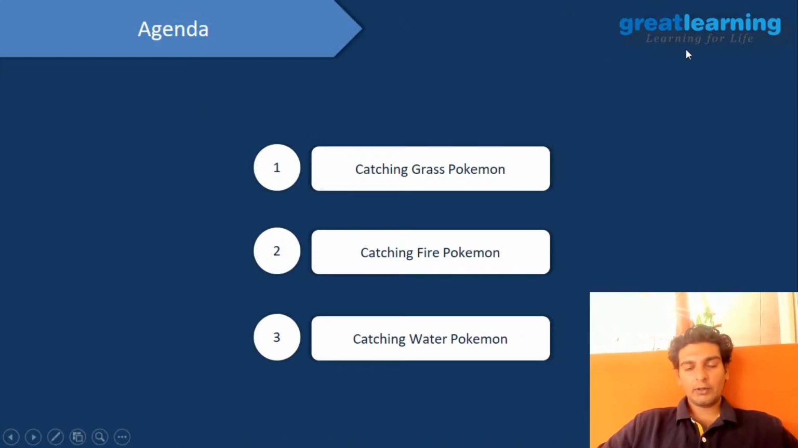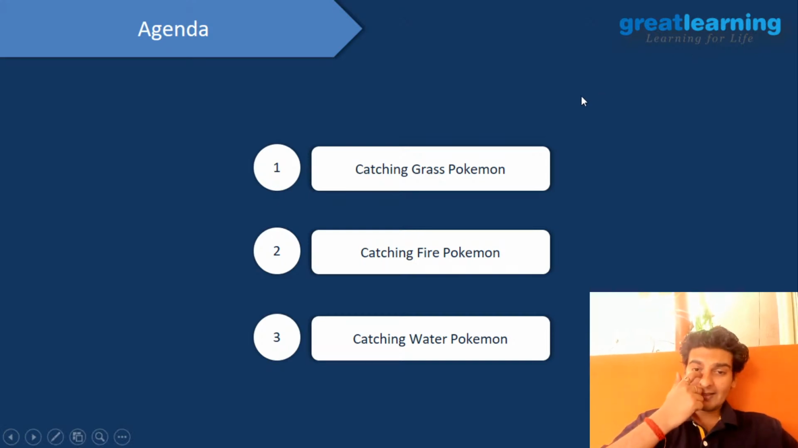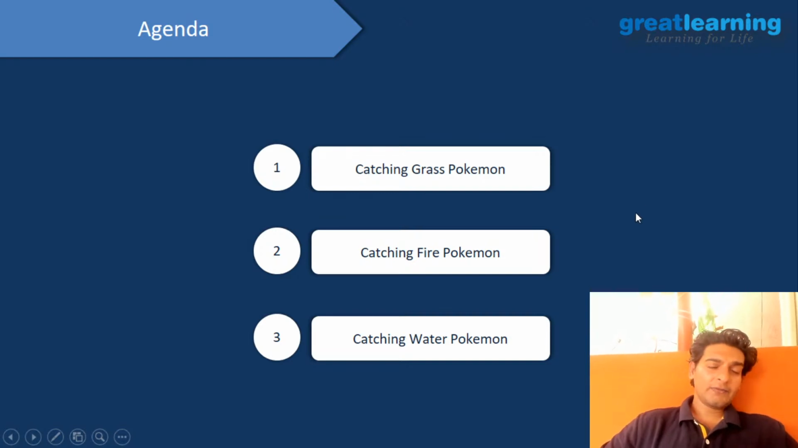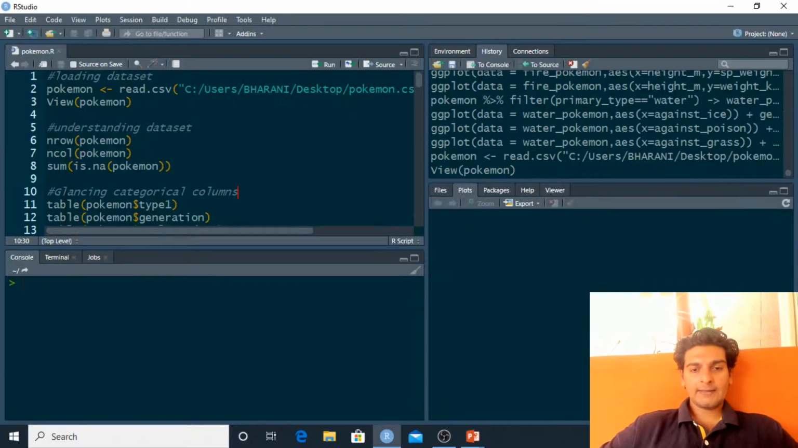In today's session, we have this Pokemon dataset, and primarily we'll be focusing on three types of Pokemon: grass Pokemon, fire Pokemon, and water Pokemon. And we're going to catch some of these Pokemon. When I say catch, what I basically mean is that from this entire dataset, we'll be extracting grass type, fire type, and water type Pokemon, and understanding some of their features. So now that the agenda is clear, let's go to RStudio.